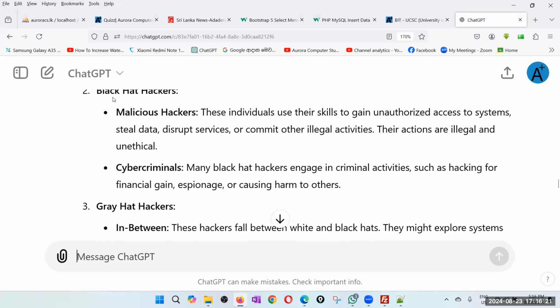So in the exam paper, again, if you get something like that, don't go into the difference between hacker and cracker. Rather just stick with the word hacker. Hacker as a general term.